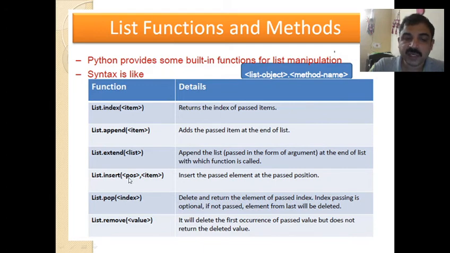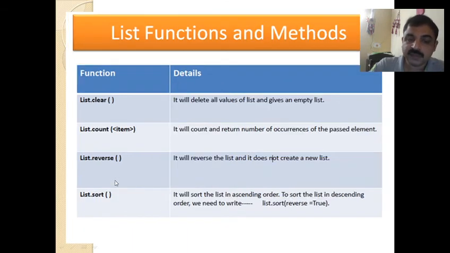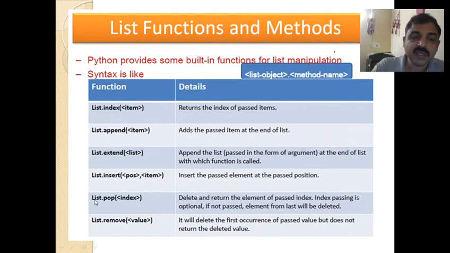List.insert, and here there are two arguments, one is the position, then the item. That means if you want to place the new element in a particular position, you can use insert. Similarly, we have a function called list.pop. What pop does is delete and return the element of the passed index. Passing the index is optional. If not passed, the element from the last will be deleted. If you don't specify anything, the last element will be deleted. Otherwise you have to specify the index of the element.